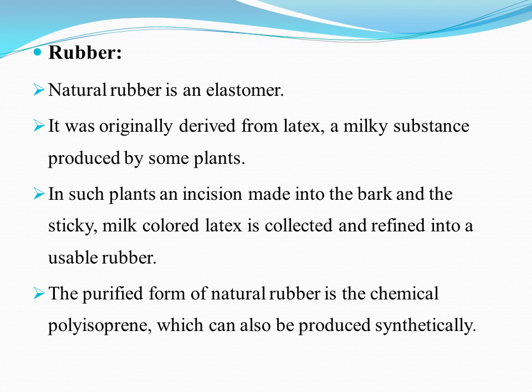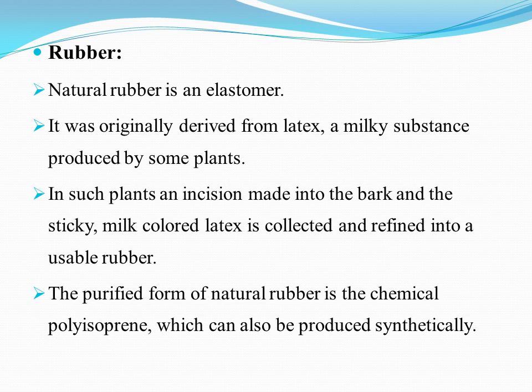In such plants, an incision is made into the bark and the sticky milk colored latex is collected and refined into a usable rubber. Incision means cut. So in such plants, a cut is made into the bark. Bark is the outermost layer of the woody plants. And a sticky milk colored latex is collected and refined. Refined means purified. Means the impurities are removed by processing and then it is converted into rubber.